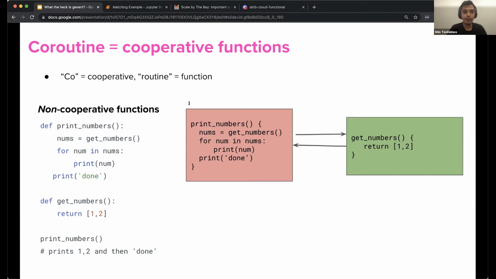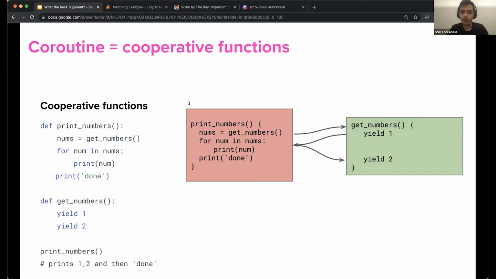In the example here, when print numbers calls into get numbers, print numbers can continue until get numbers finishes and returns to where it was called. The control remains with get numbers until it executes completely, and only then can the control be returned back to print numbers.